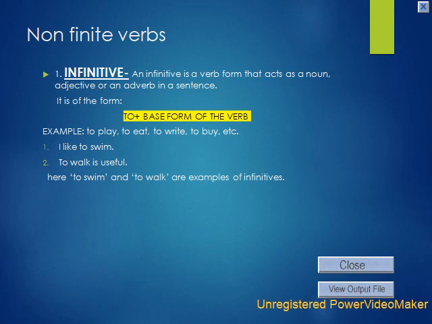An infinitive is a verb form that acts as a noun, adjective, or an adverb in a sentence. Its formation is like this: to plus base form of the verb. Base form means the first form of the verb. Let's see some examples: to play, to eat, to write, to buy, etc. I like to swim. To walk is useful. Here, to swim and to walk are examples of infinitives.